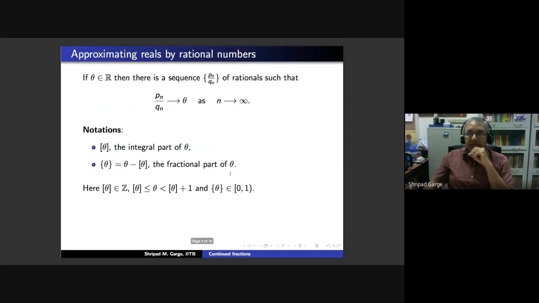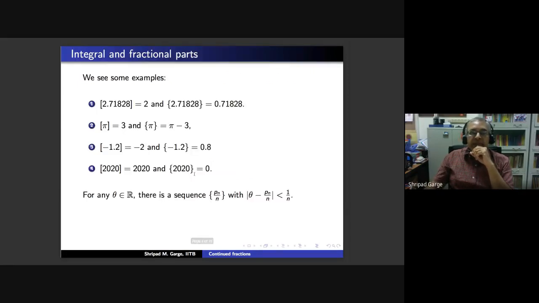And here the fractional part is not 0.2, it is 0.8. We have seen that the fractional part has to be a positive quantity. You are removing the integral part from theta, and the integral part is less than theta, so your fractional part is going to be a positive number. Moreover, the sum of the fractional part, which is 0.8, and the integral part should be your number, minus 1.2. So that should tell you that the fractional part is then 0.8. And finally, a trivial example: if your theta is an integer, then the integral part is going to give you the same integer, and then the fractional part is 0.